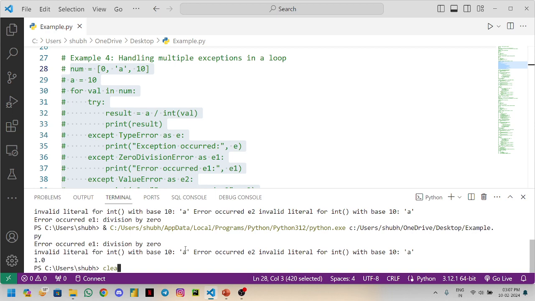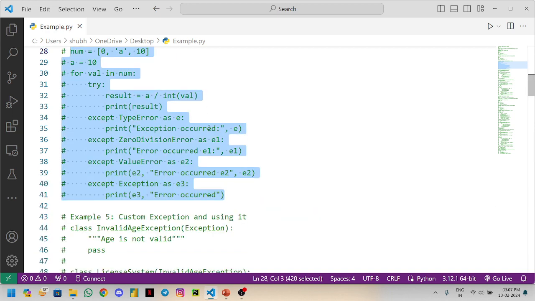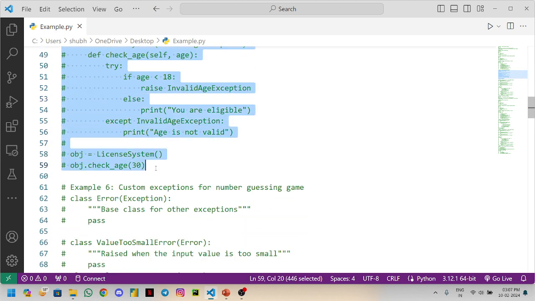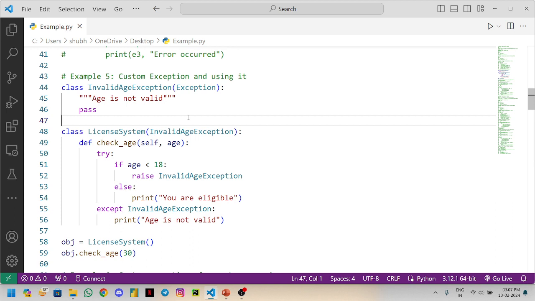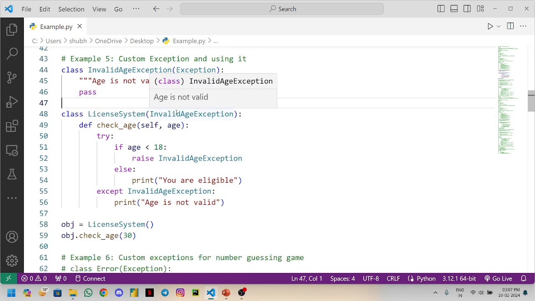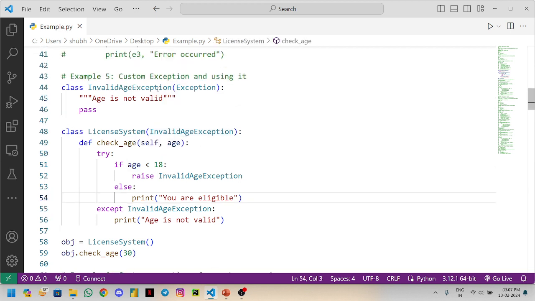Now first I will clear this and delete it. Here we are creating an InvalidAgeException. This is a class we have created, inside it we have a base class and a derived class, with the message age is not valid, and we use pass to move on to the other class. Then we have class LicenseSystem, and in LicenseSystem we are using InvalidAgeException.